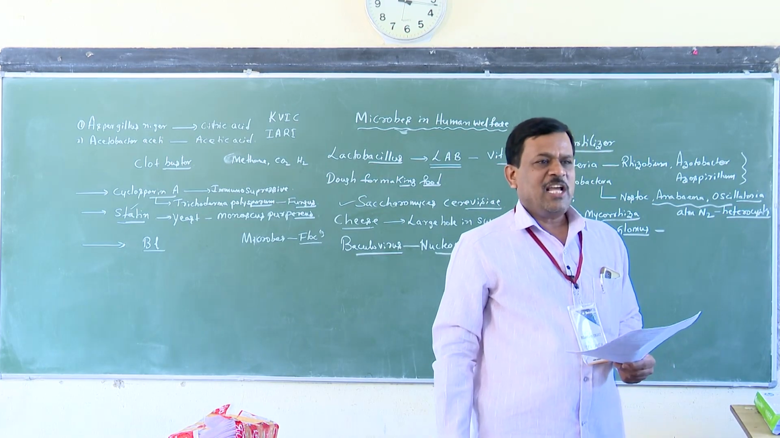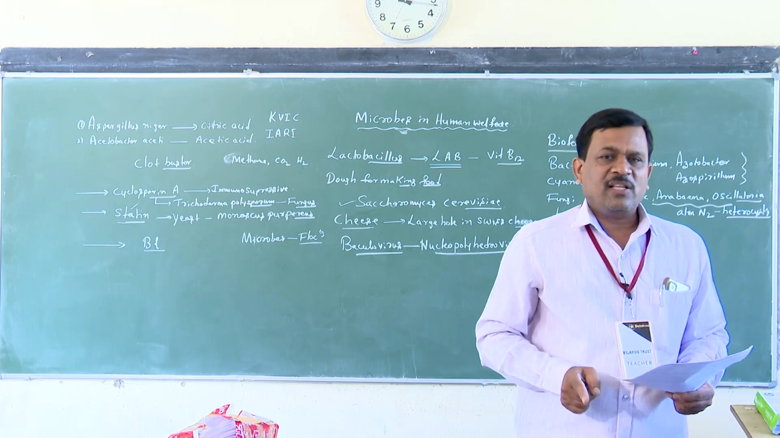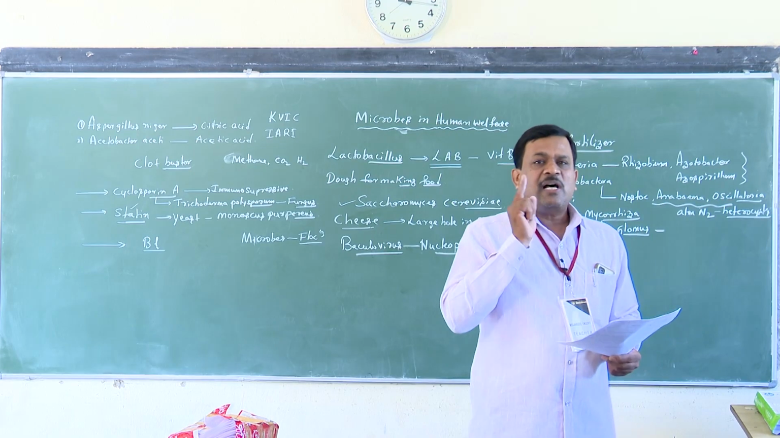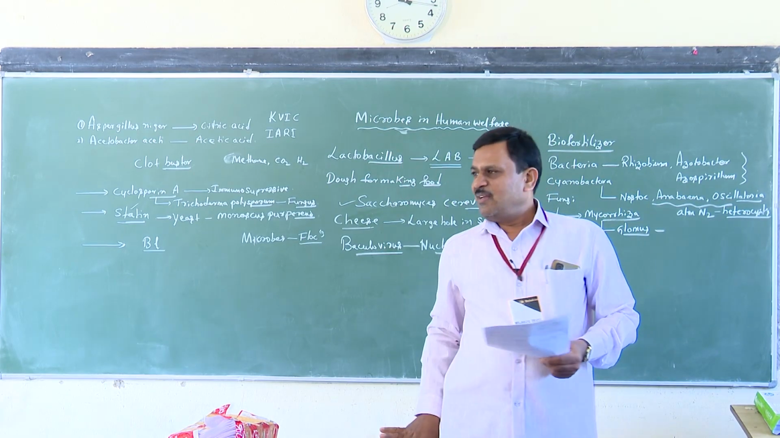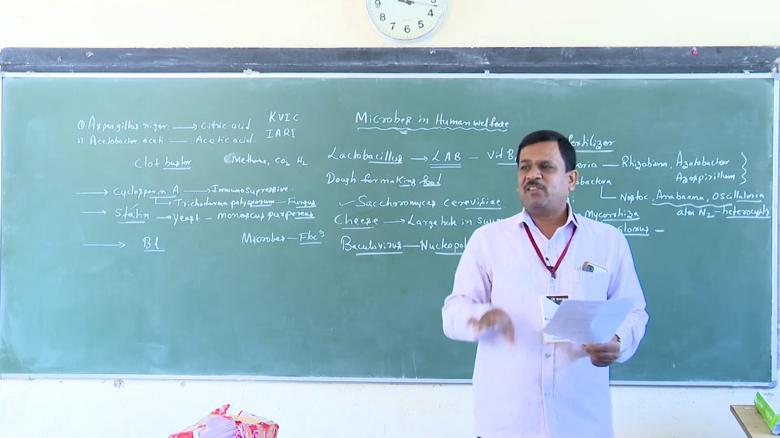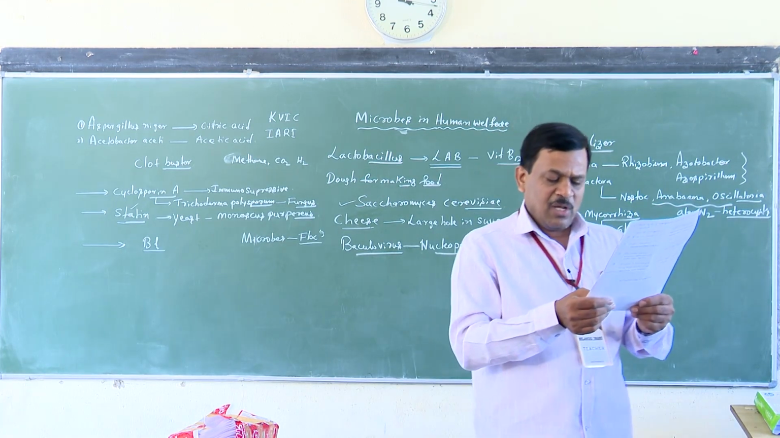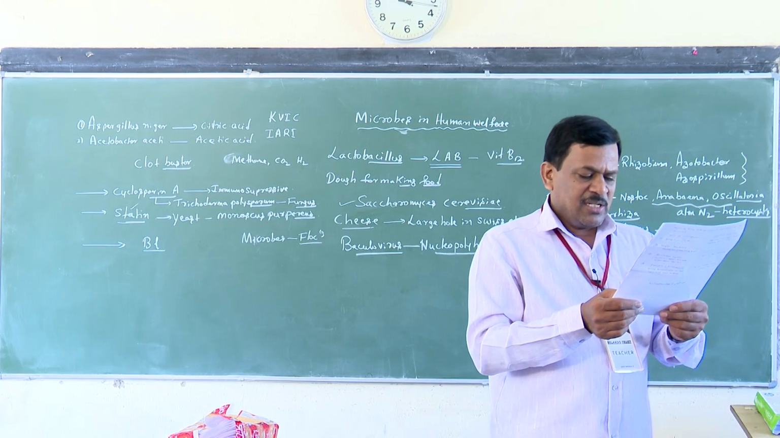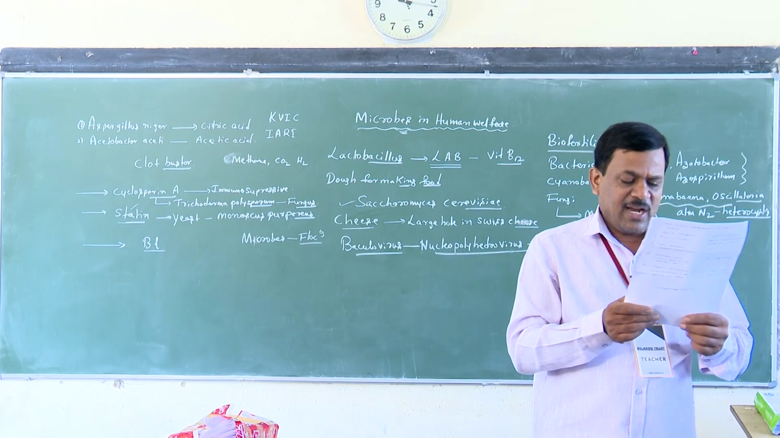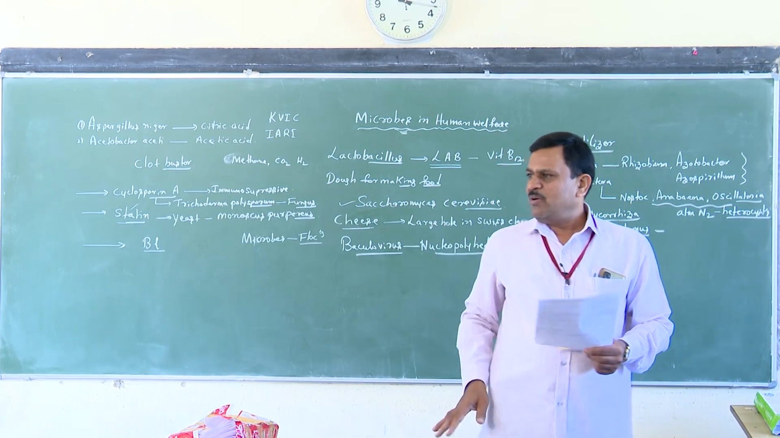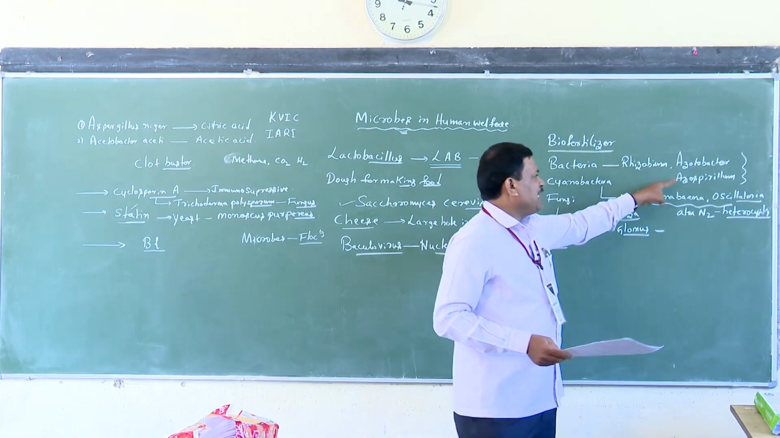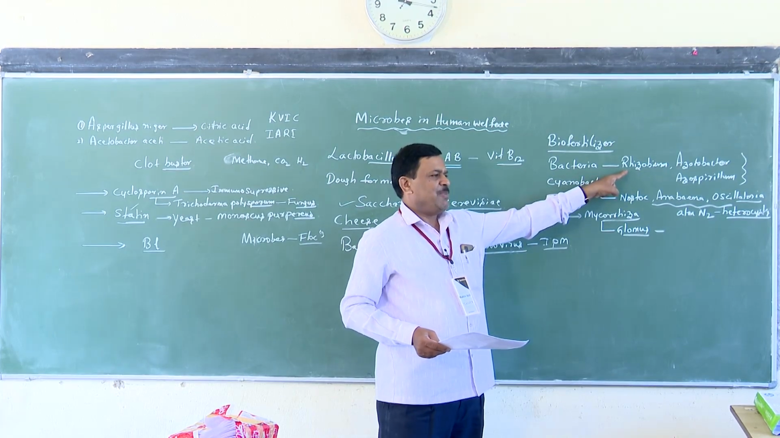Rhizopus is a type of fungus included under the division Phycomycetes. It is also called algal fungi, A-L-G-A-L. Next one: Rhizobium and Rhizopus, not that. Cyanobacteria and Aspergillus, not that. Cyanobacteria and Rhizobium is a good example. Did you understand clearly? Even if the group is changed, I have already explained all these things.